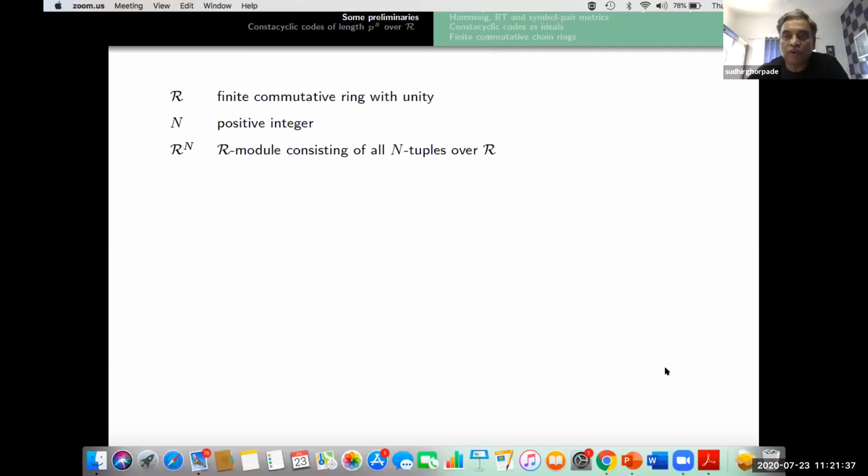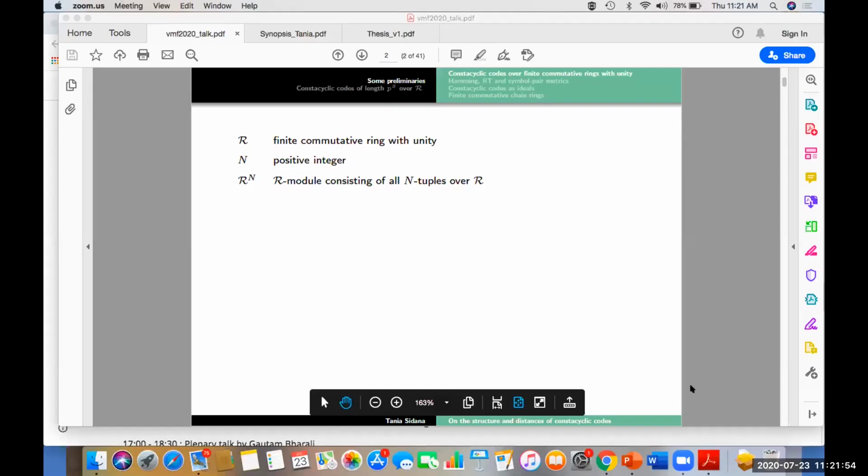I'm not an expert. Can you scroll down without going to full screen? Let me try. No, I'm not able to move. You can zoom a little bit. Yes, very good, this is better.